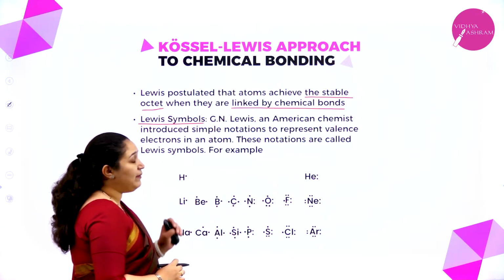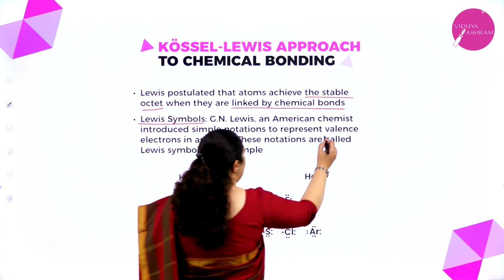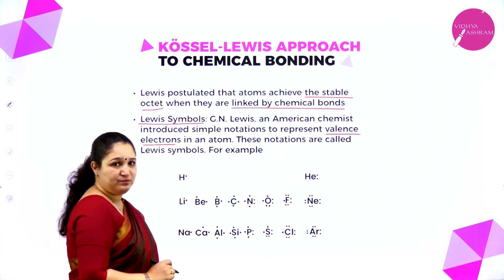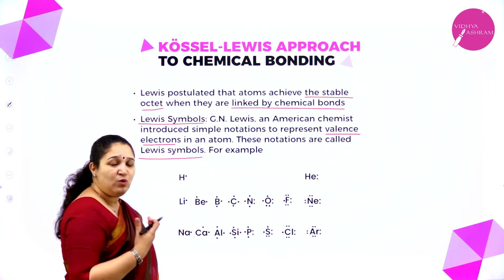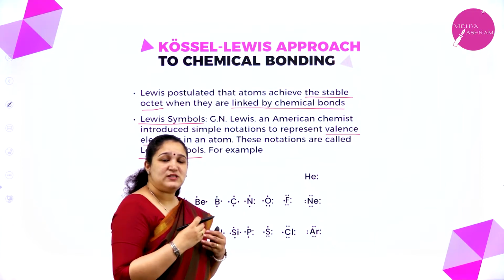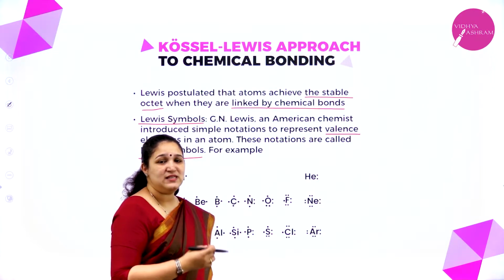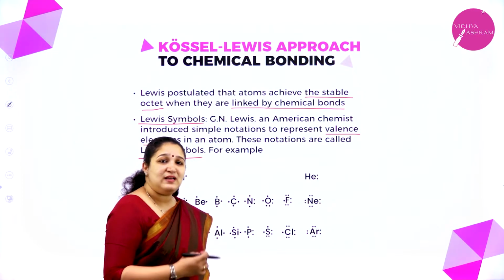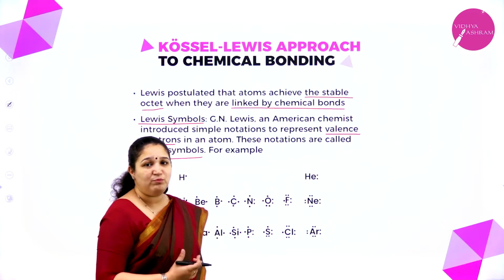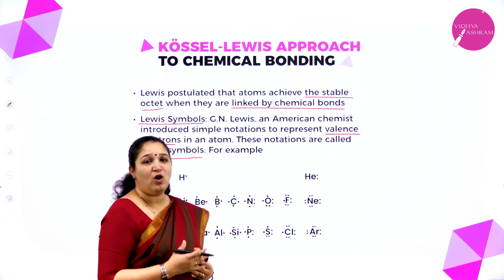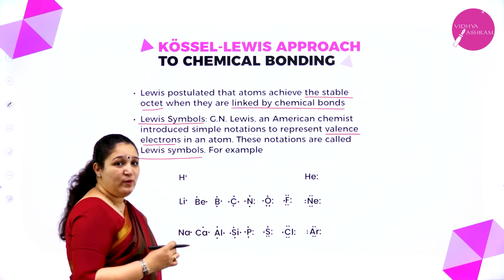G.N. Lewis, an American chemist, introduced a simple notation to represent valence electrons in an atom. And this notation is called the Lewis symbol. Now what do you mean by valence electrons? The electrons present in the outermost shell of an atom are called valence electrons. These valence electrons are also called chemical glue because they play a very important role in the formation of a molecule as well. Okay, so how do we put the Lewis symbol?